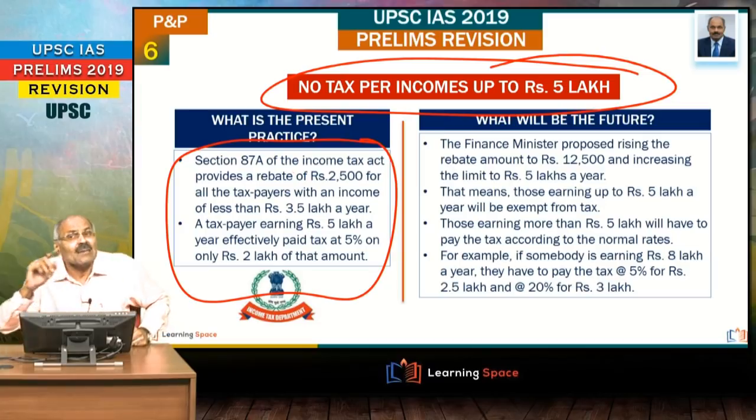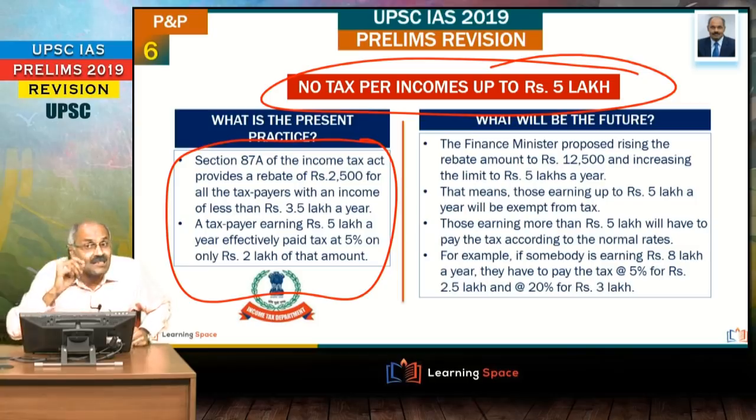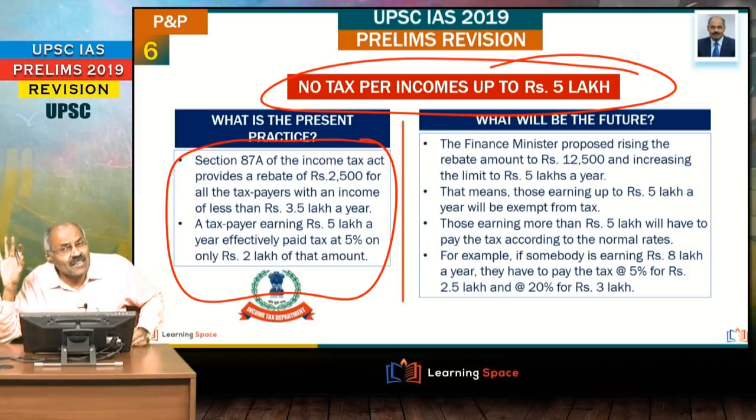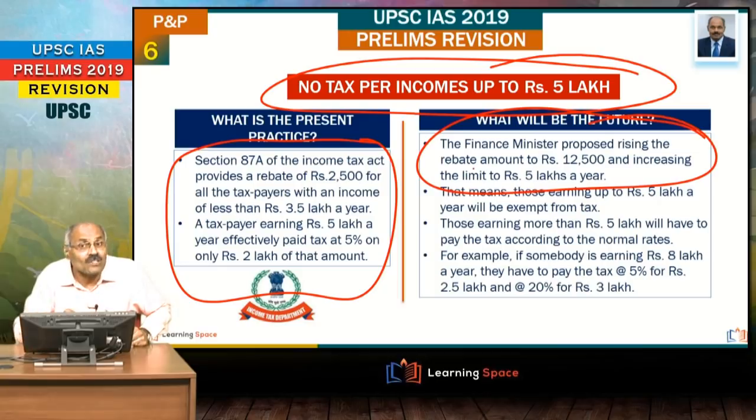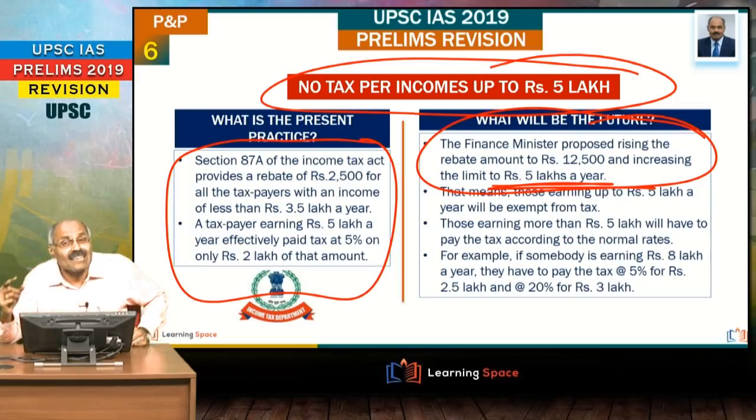And in the interim budget, what is done is, income tax slabs, that is 2.5 lakhs, 2.5 to 5 lakhs, 5 to 10 lakhs, they were not changed. Very important. The slabs are not changed. Very, very important. Income tax slabs are not changed. But what is changed here is they are giving a rebate of 12,500 for the persons who are earning rupees 5 lakhs a year.